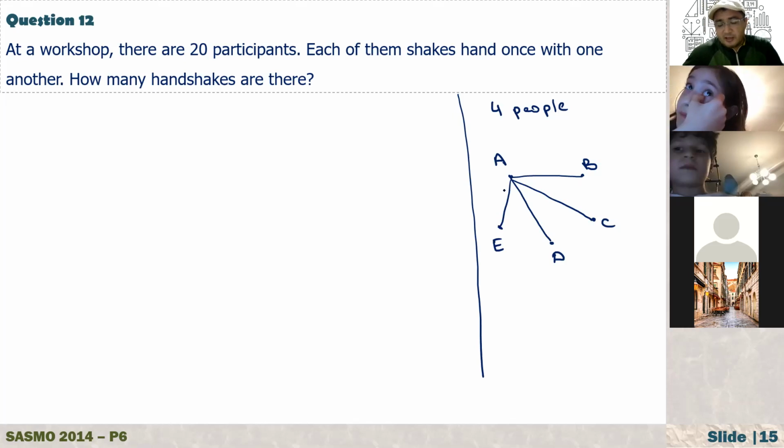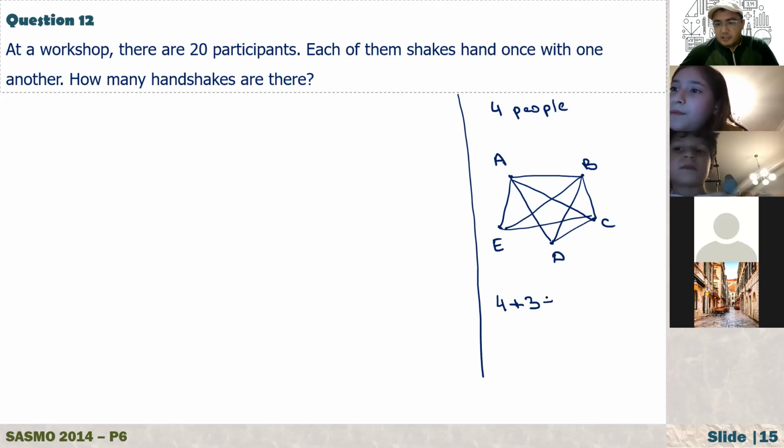A shakes his hand with B and C and D and E, right? For A, how many handshakes? Here we have 4. Plus, now A is gone. How about B? B shakes hands with C and with D and with E. How many? It is 3. Also B is gone. How about C? C is with D and with E, right? How many? It is 2. And how about D? D with E. So here we have 1.